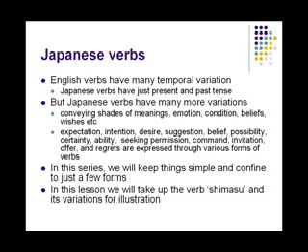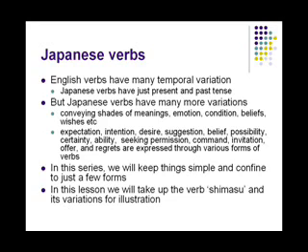While you have three temporal variations in the English language, the present tense, past tense and the future tense, in Japanese language, we have only two tenses. The past tense is one form, the present and future tense is another form. There is no exclusive future tense. Present tense itself is used for future tense.